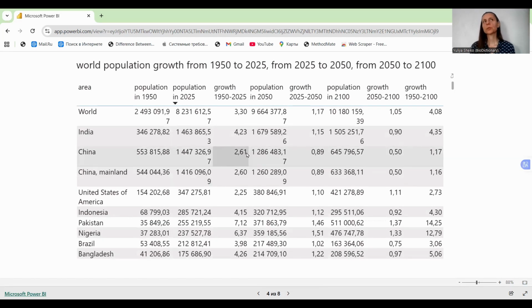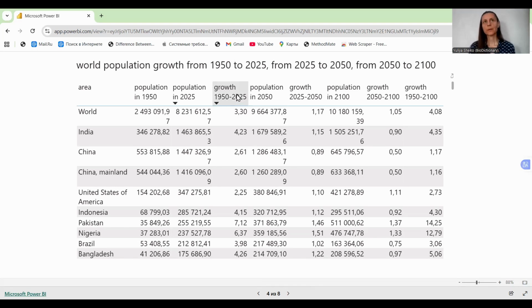And in this table, we can see how world population grows from one year to another. I separated the period from 1950 to 2100 into 3 periods, and the first period is 1950 to 2025.